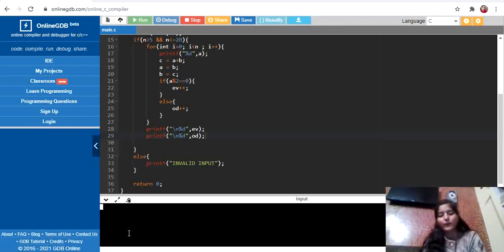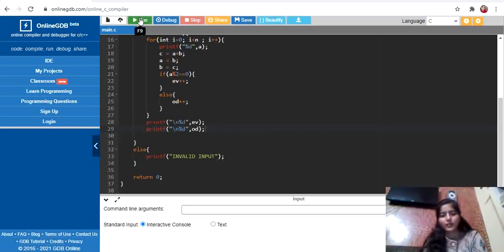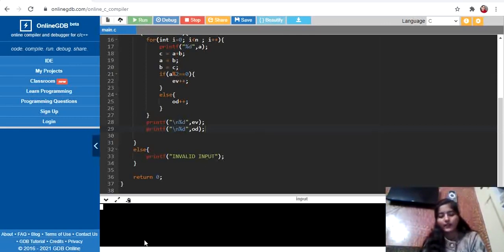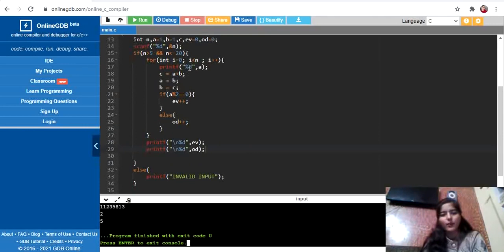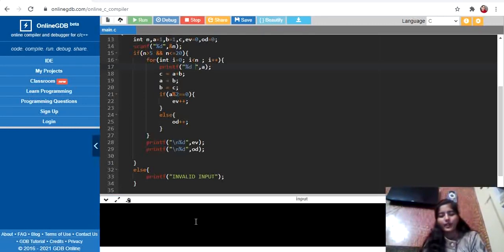Now let us run this and check if it's working fine. The number given was 7, right? Yeah, 7. Okay, see, we are getting the expected output, but you can see the elements are too close. So for this, we can simply make a gap. Run this again and put 7 this time again.